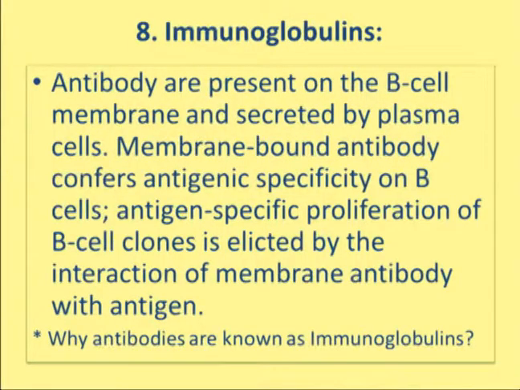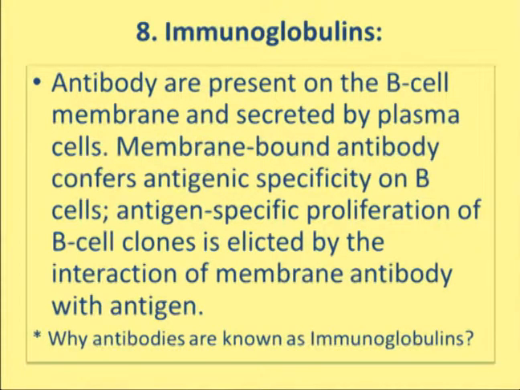Antibodies are of 5 types: IgG, IgM, IgA, IgD and IgE. The 5 classes of antibodies depend upon the type of heavy chains present. If the heavy chain is gamma, then the antibody class would be IgG. If it is mu, it will be IgM. If it is delta, it will be IgD. If it is epsilon, it will be IgE. If it is alpha, it will be IgA.